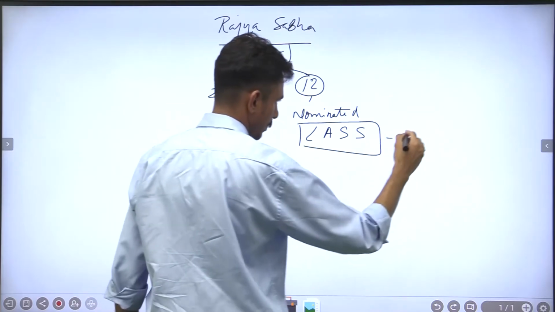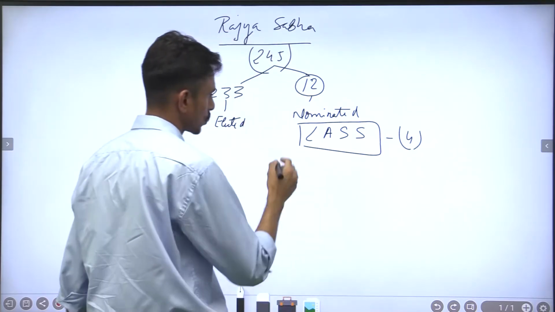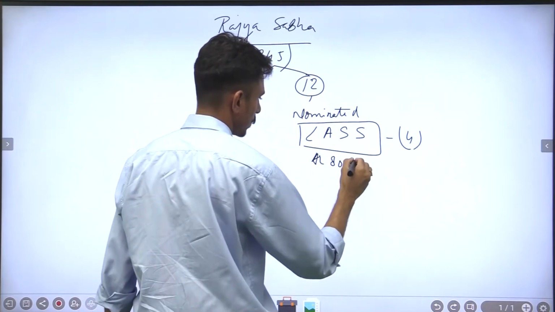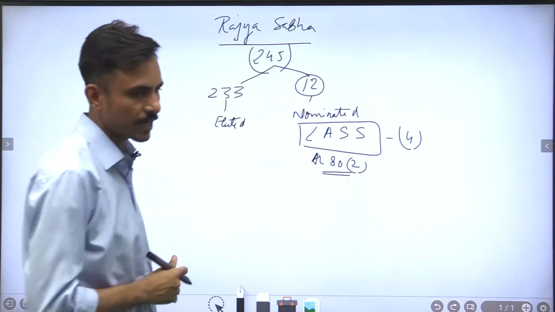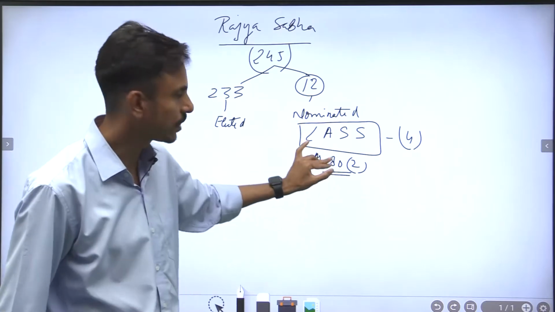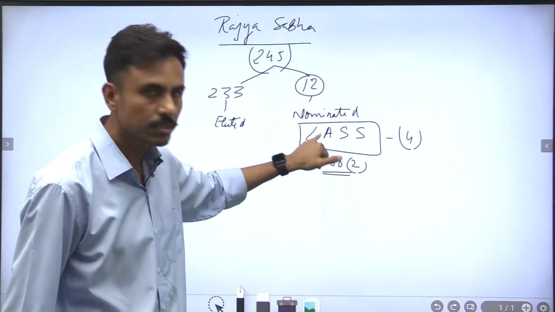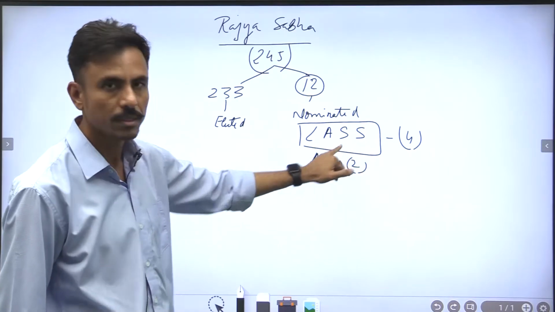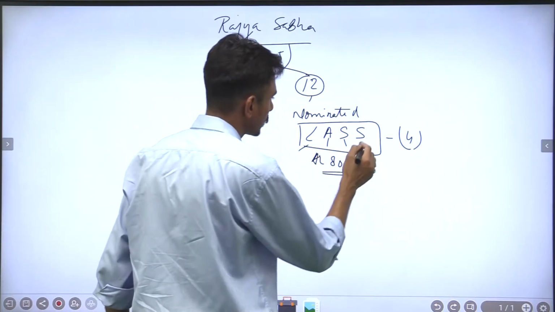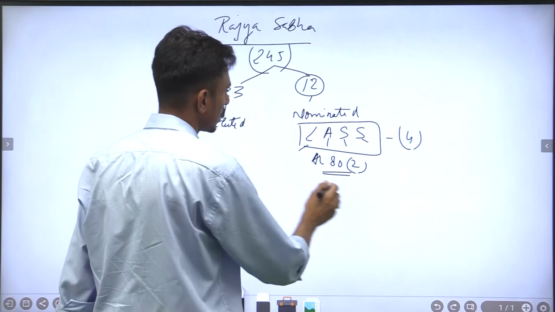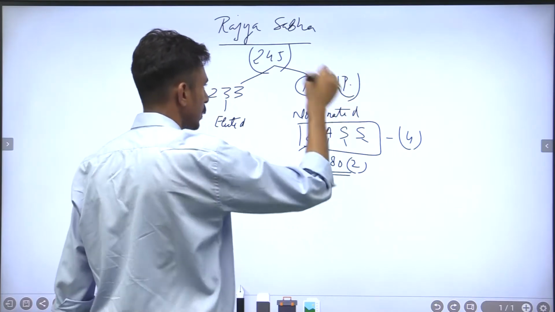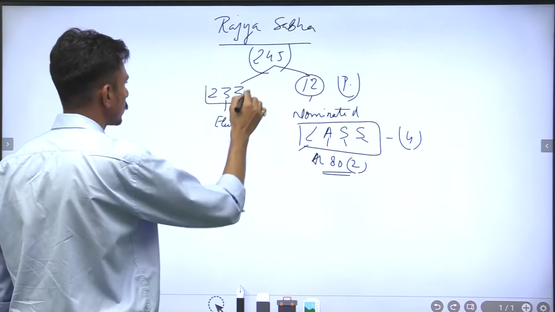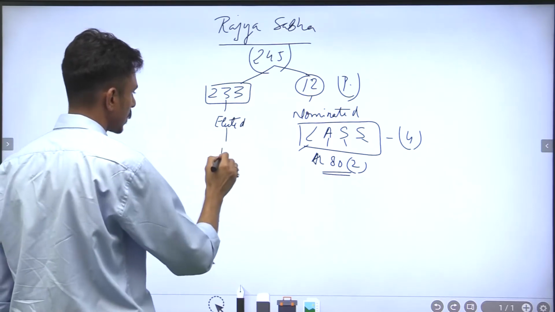So there are only 4 fields mentioned in the constitution under article 80 clause 2, right? Article 80 clause 2 says that those people who have excelled in the field of literature, arts, science and social services, I repeat, literature, arts, science and social services, would be nominated by the president of the country into the Rajya Sabha because of their excellence, right? And the rest of the 233 are elected. How are they elected? Through indirect election.